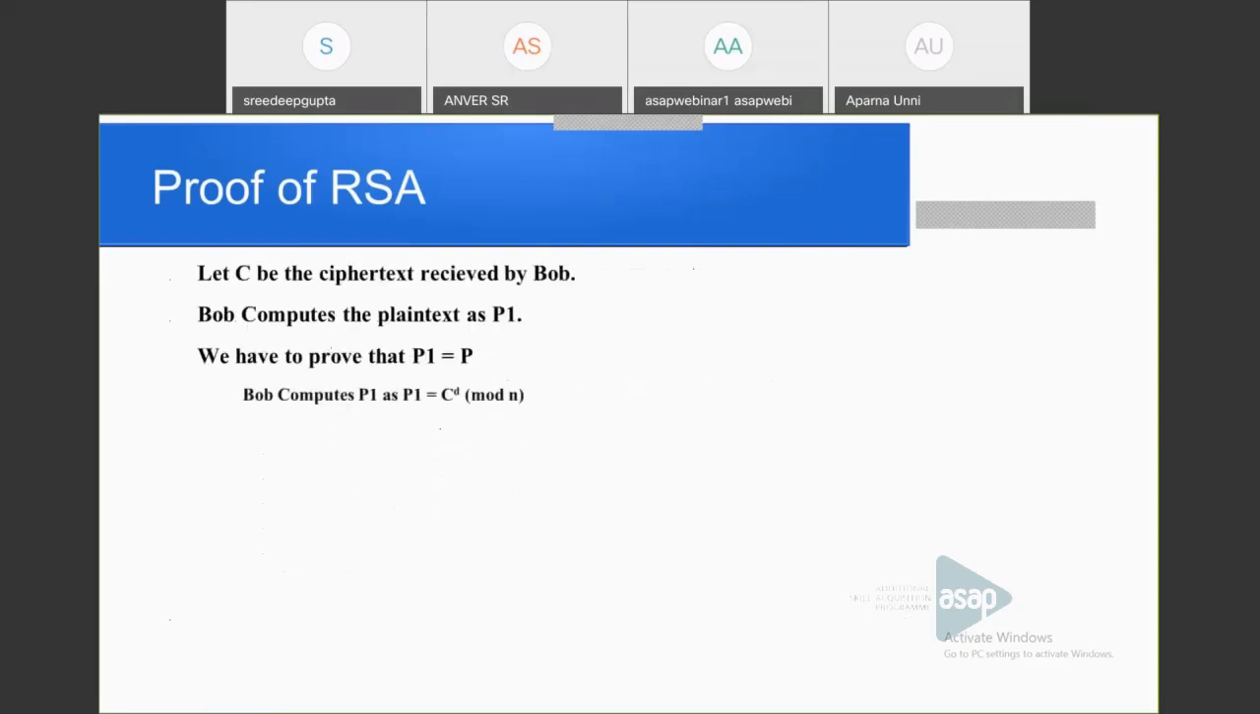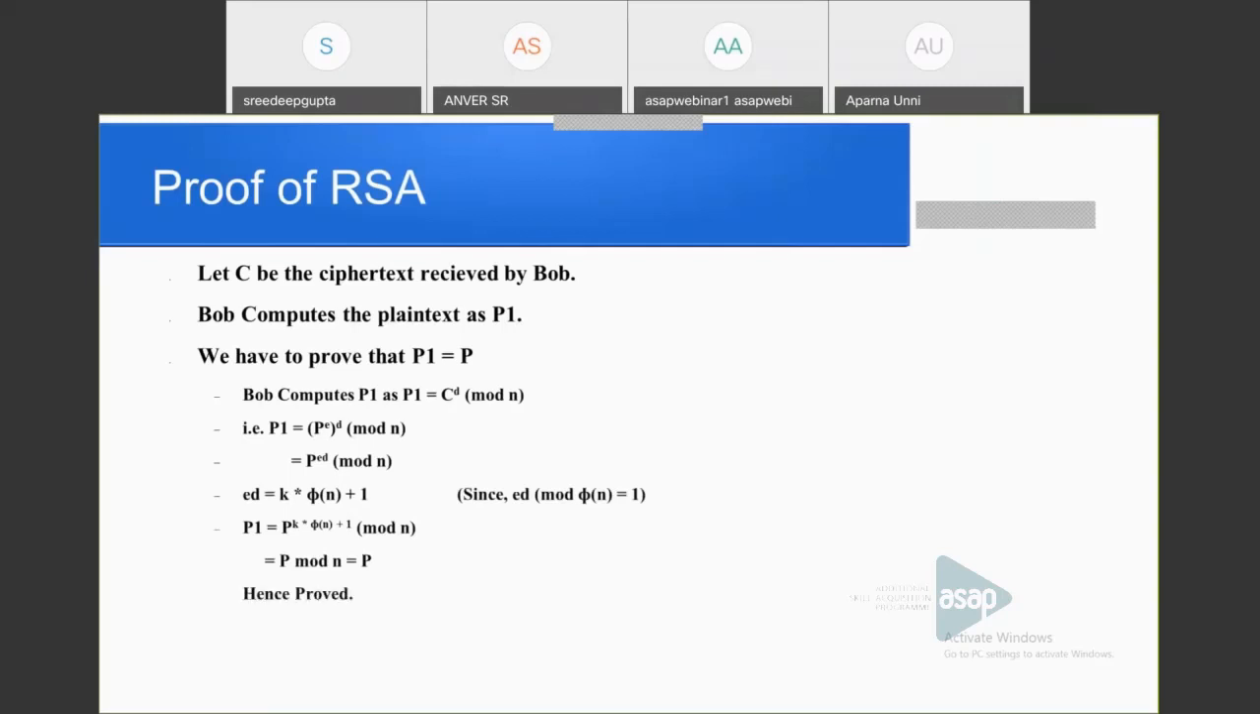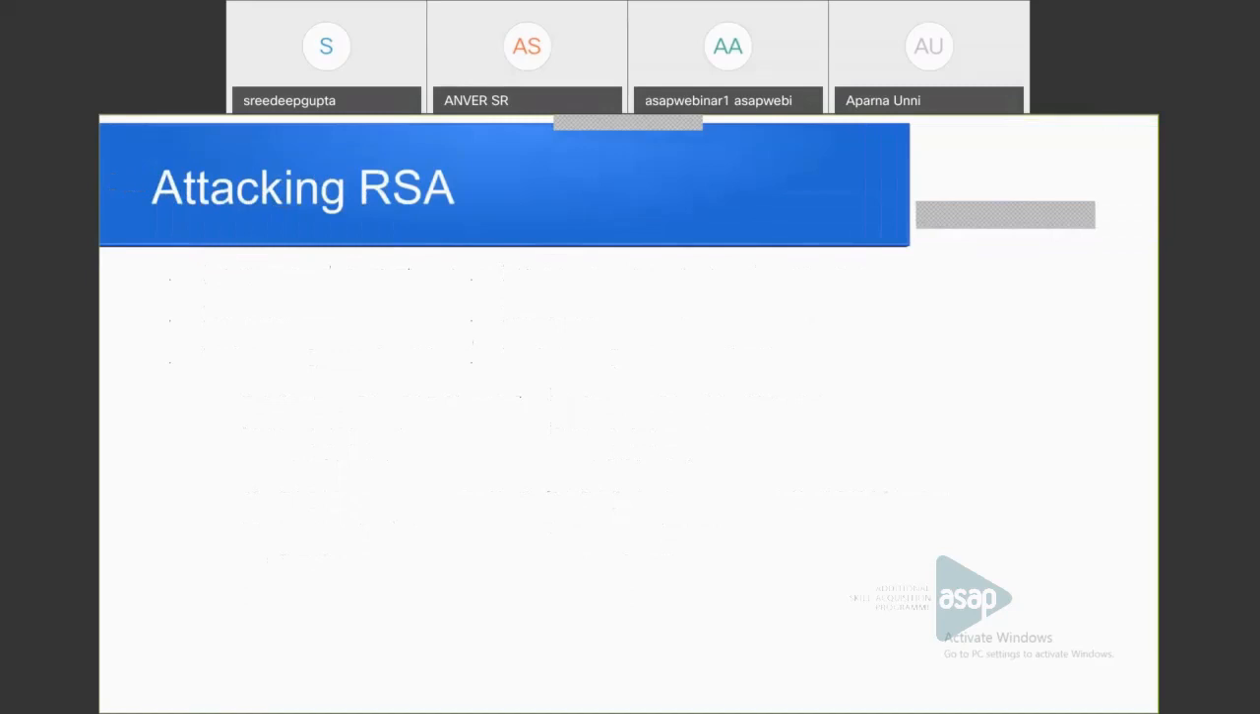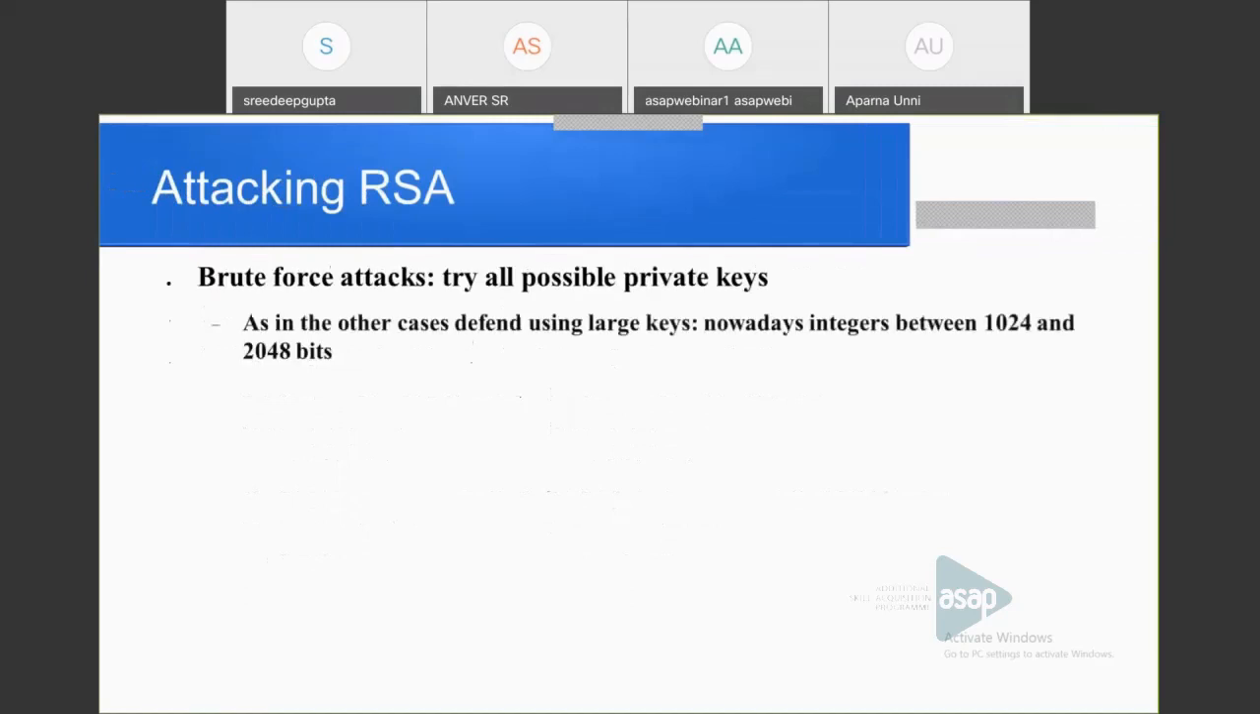Students, since we are running out of time, you can go through the proof of RSA. This is quite simple, and if you have any doubts, you can ask at any time. In this second proof, we are showing that the same plain text is received at the receiving side. That is, the receiver decrypts to get the same plain text. That is what the second proof tells.